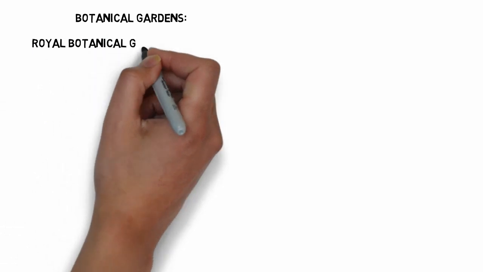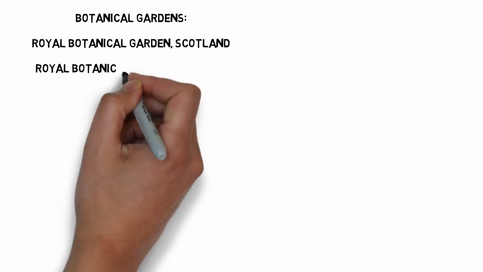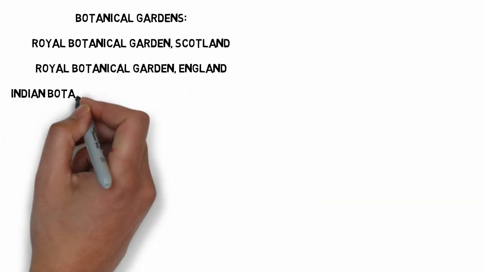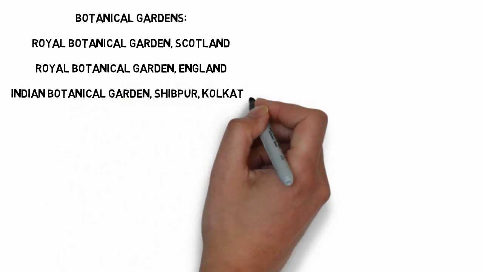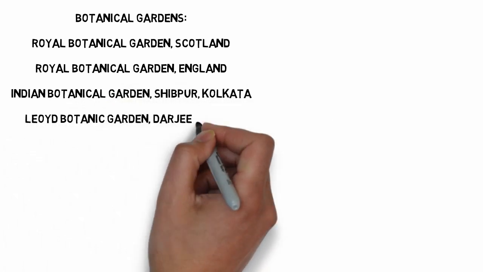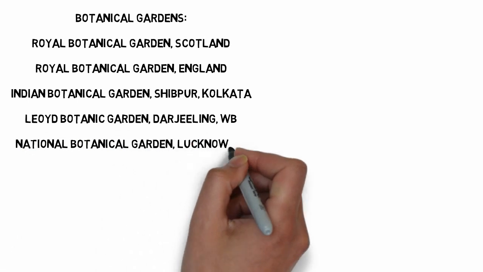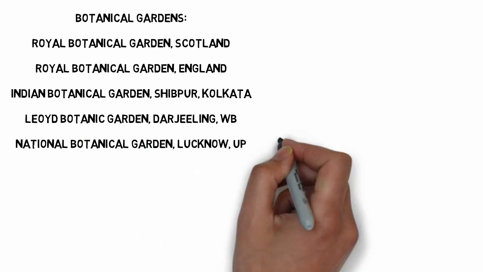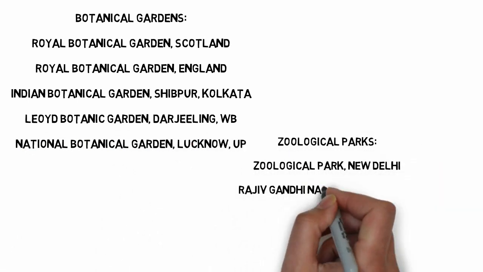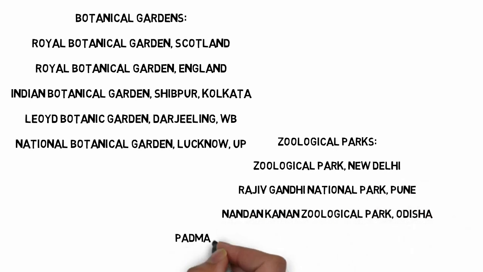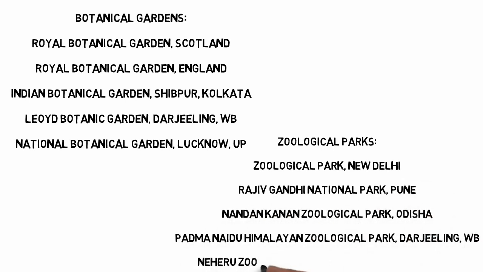Now on your screen there are different names of botanical gardens as well as zoological parks along with their respective addresses. These names are very important. You have to remember all of them if possible. So in that case, you can pause the video again here and take a screenshot.